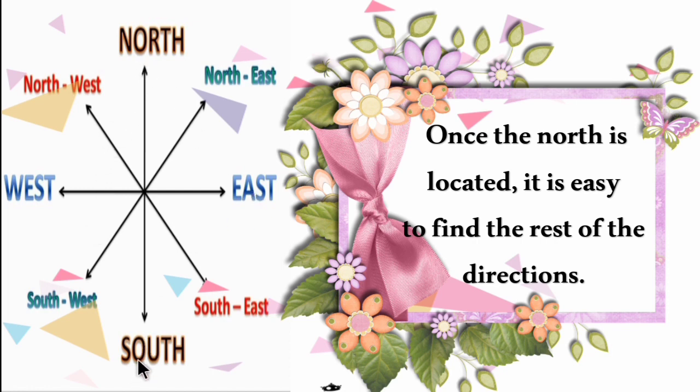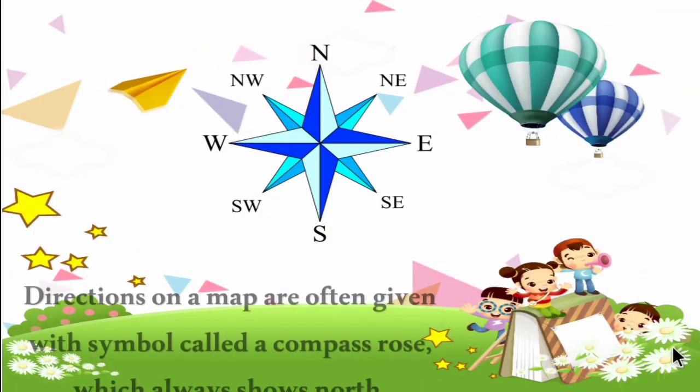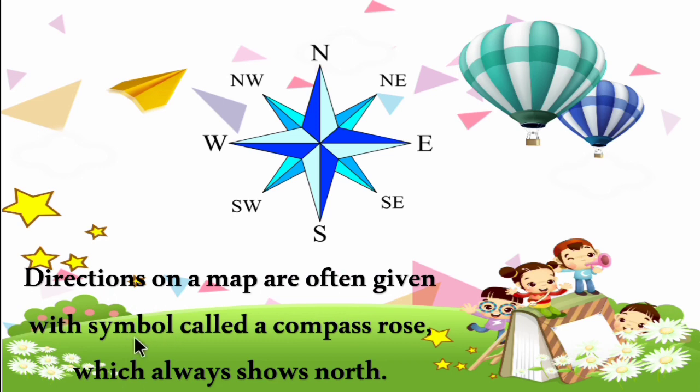So north, east, south, west. This intermediate direction is called northwest. This is northeast, this part is southeast, and this is southwest. So you can find the intermediary directions also. The first thing is we have to locate the north. Directions on a map are often given with a symbol called compass rose, which shows north. This direction representation is called compass rose. It always shows the north and it is usually found on the map.